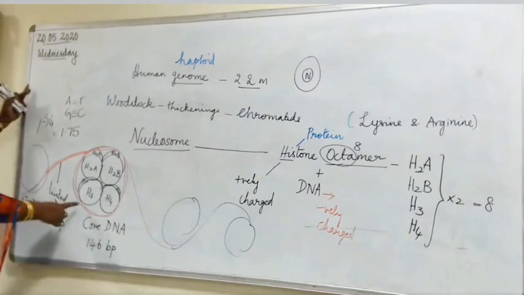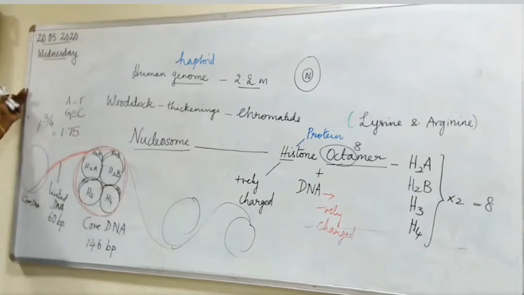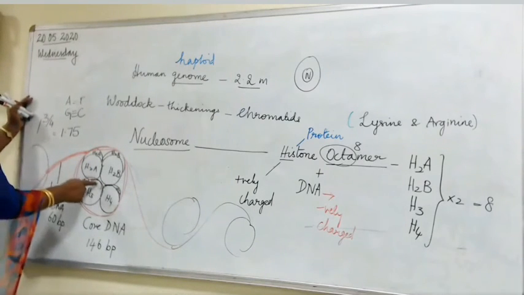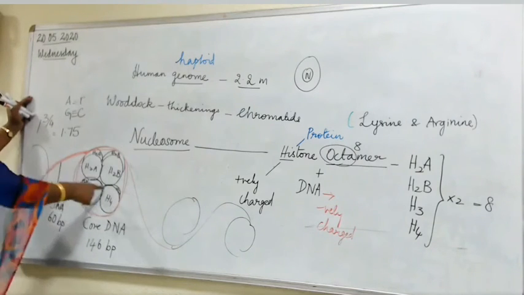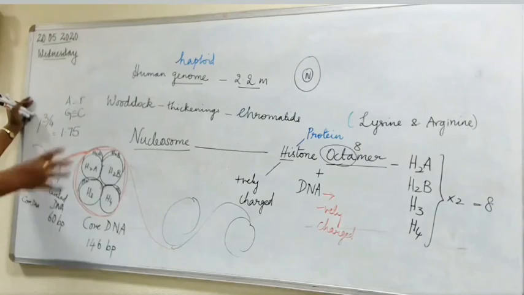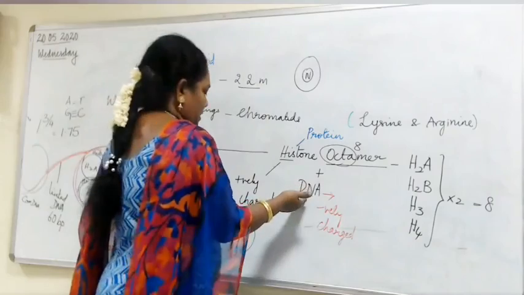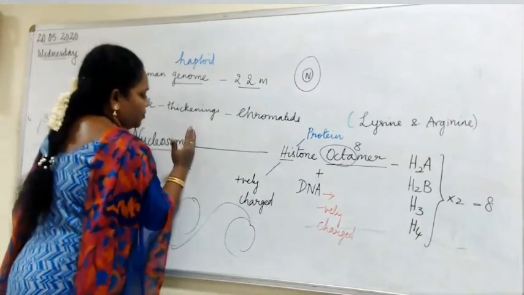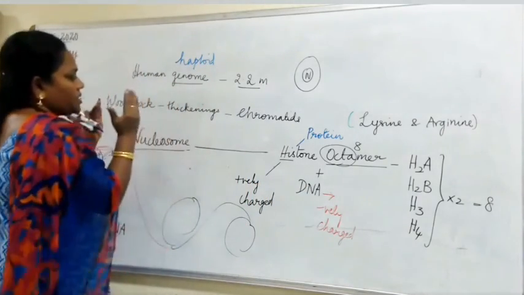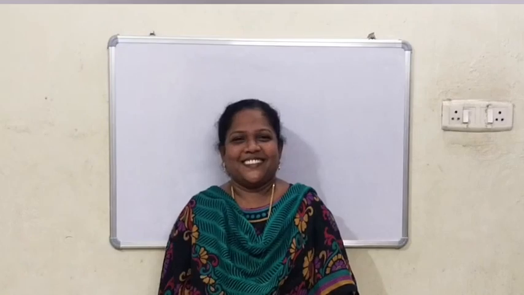Right, okay. So this is called as the core DNA, where the histone octamer is being wrapped by the DNA. DNA is negatively charged. So the histones are positively charged. Why histone is a protein? What type of amino acids are present? It is lysine and arginine. Can you understand? Now this structure, where the histone octamer is being wrapped with the DNA, you call that to be nucleosome. So this nucleosome only was observed as a thickening in the chromatid by a person called as Woodcock.